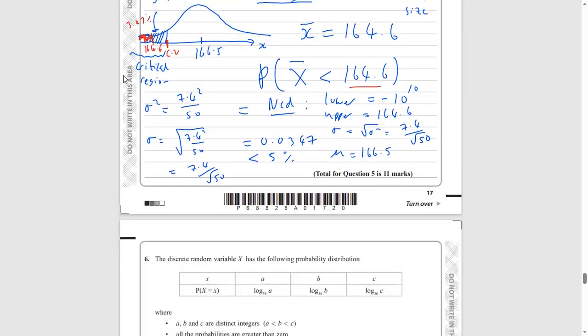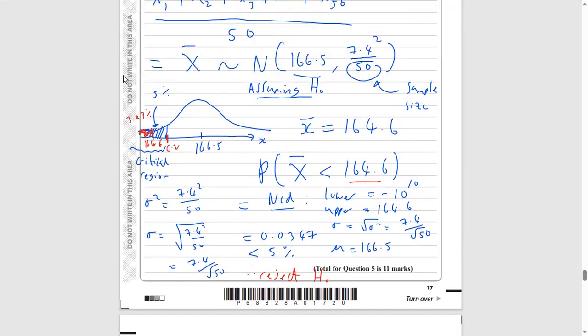So therefore, we must reject H0 because this probability is too tiny. Remember, we did the experiment, we collected our data, we took the average. If H0 were true, it would be so unlikely to get the data that we got, if we assume that the mean was to be 166.5.